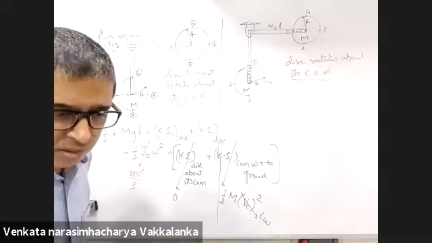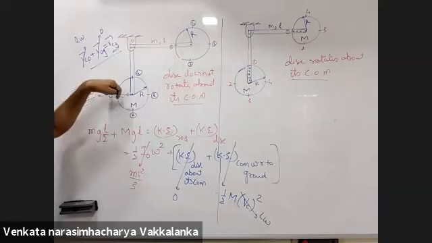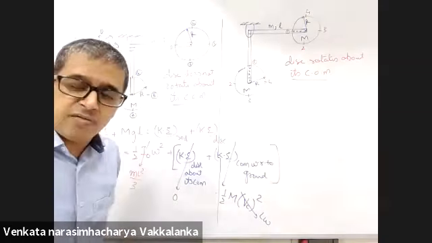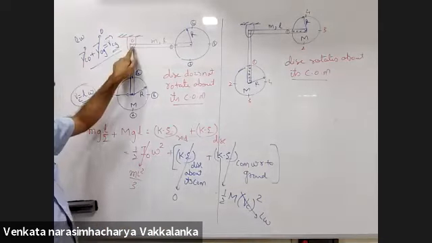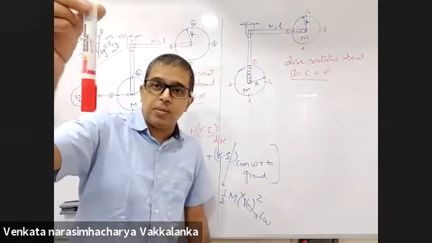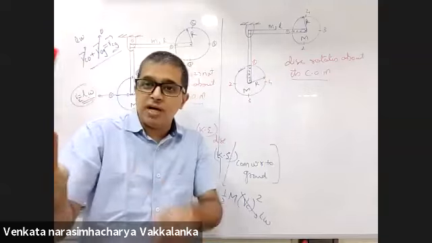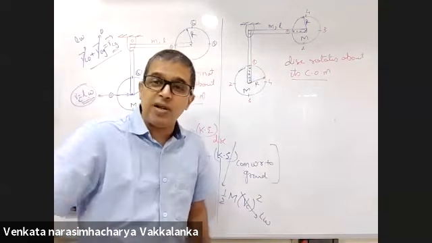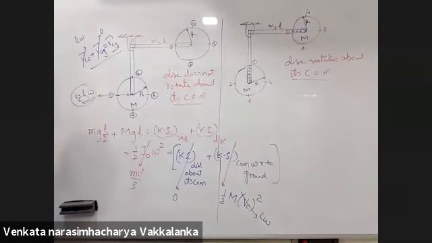Somebody is asking why isn't the velocity of center of mass under root 2 GL? Now here, loss in potential energy is gaining. If a body is freely falling, only gravity will act on it. Then it is under root 2 GL. Here, only gravity is not acting on it. When a thin rod falls, you didn't ask me about that. When a thin rod falls, velocity of center of mass, you didn't take under root 2 GL because they're not freely falling. Any body freely falling velocity is under root 2 GL.